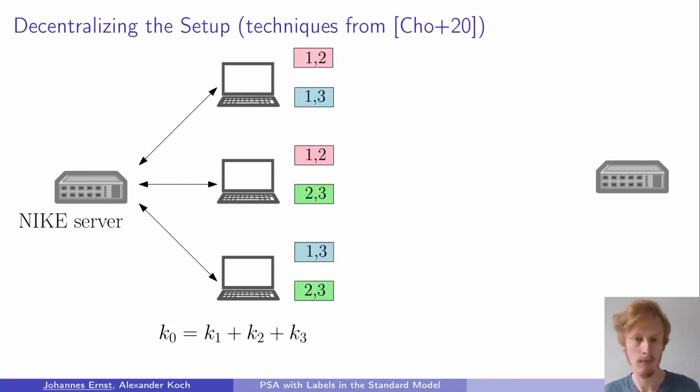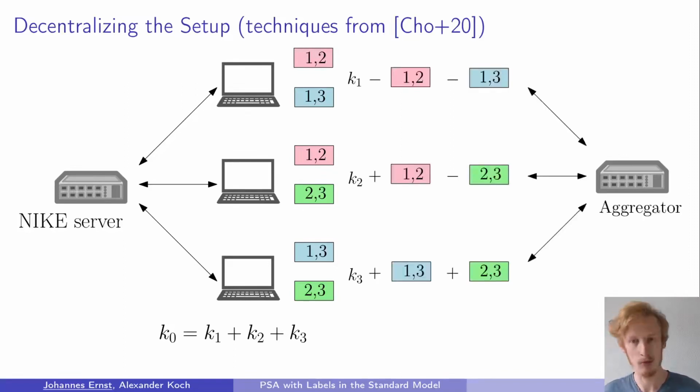So now every pair of clients has a shared blinding term, and in the next step we let the clients choose their PSA secret keys completely at random and encrypt them by either adding or subtracting these blinding terms. And this is done in such a way that each blinding term occurs exactly once with a positive sign and once with a negative sign. These encrypted keys are then sent to the aggregator, and the aggregator adds them all together, and because of the way the blinding terms are set up, they all cancel out, and what remains is the sum of the client secret keys.